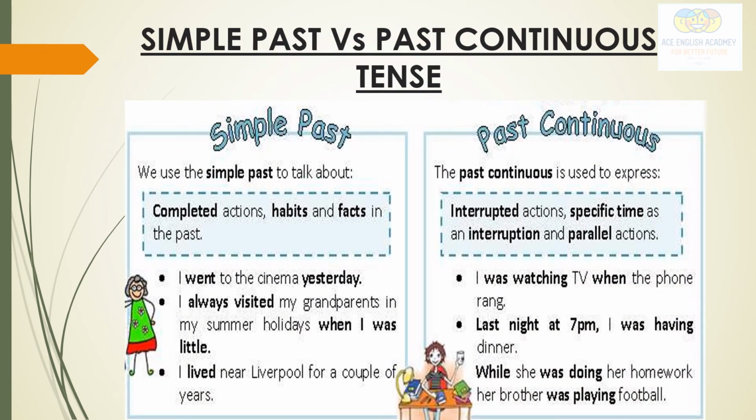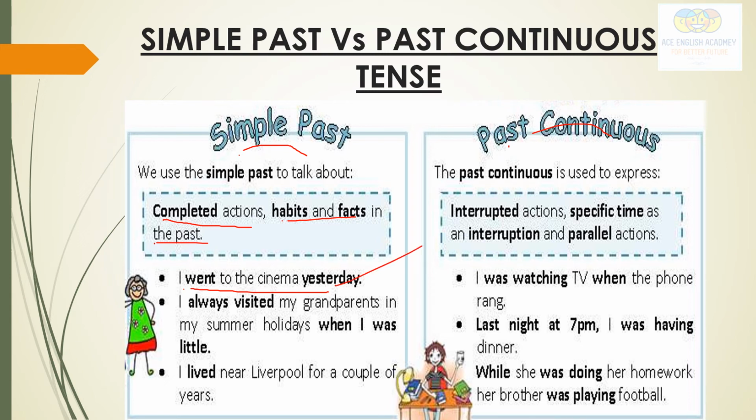Here I have made a comparison between simple past and past continuous. See here. Simple past for completed action, habits and facts in the past. Like, I went to cinema yesterday. Completed action.